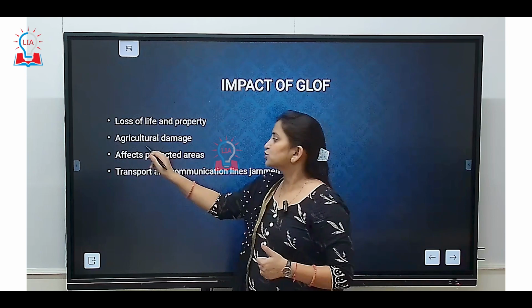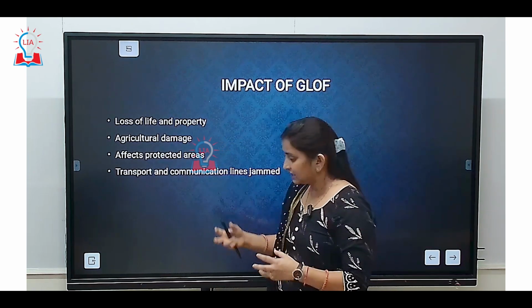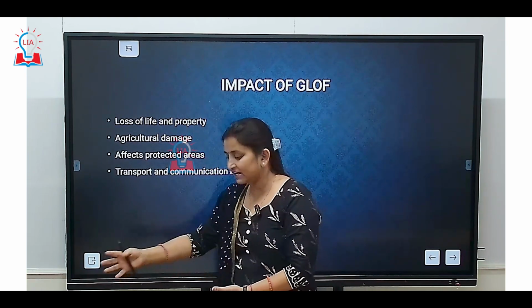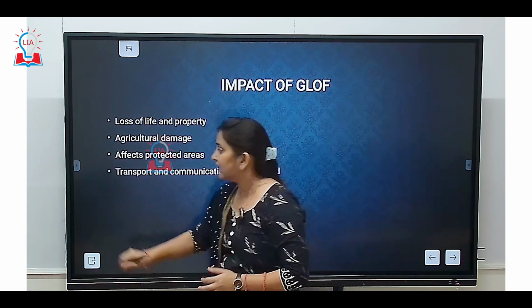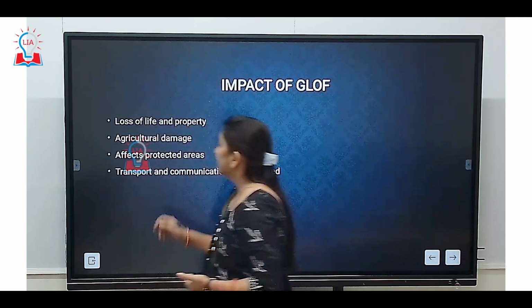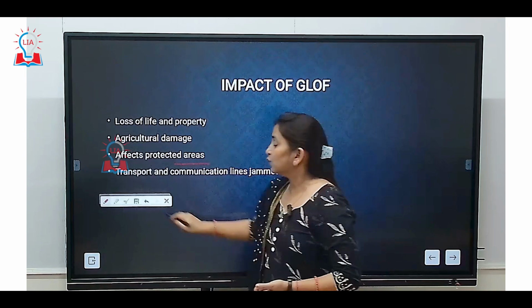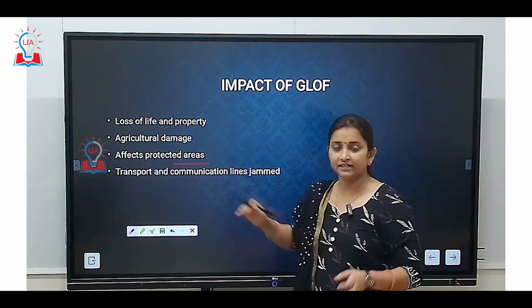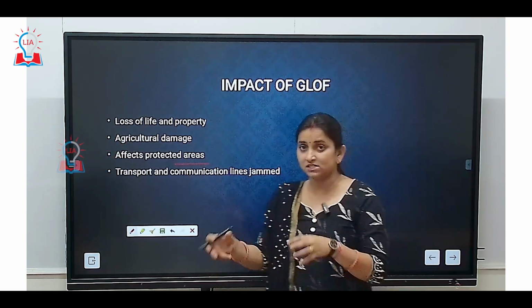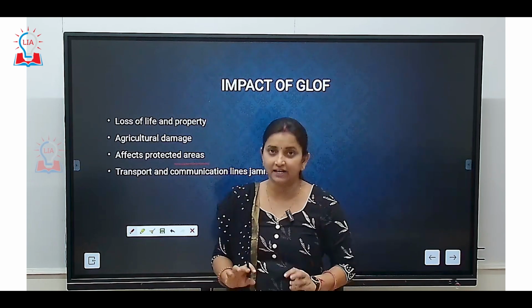Plus, it can also cause agricultural damage. Matlab, it will lead to agricultural losses in any area in the valley region. Plus, it also affects the protected areas. So, it will affect not only the protected areas, the habitat, but also the animals, the flora and fauna in these protected areas.